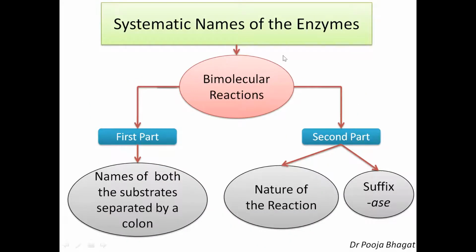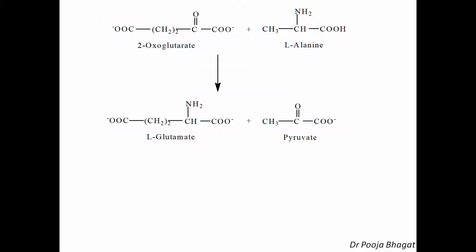Now let's discuss the bimolecular reactions. In the bimolecular reactions where two molecules are present, how to name systematically. And again two parts, first part and second part. In the first part, it is the names of both the substrates separated by a colon. Okay, and then the second part will remain the same, the nature of the reaction and the suffix ase. Again, we will understand this way of nomenclature by taking this example.